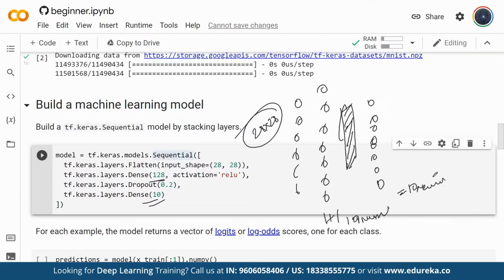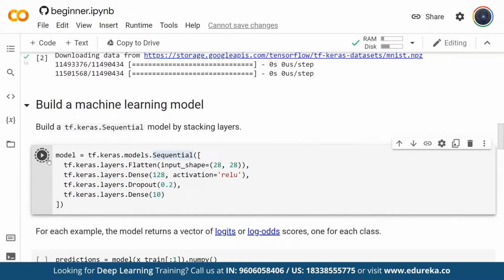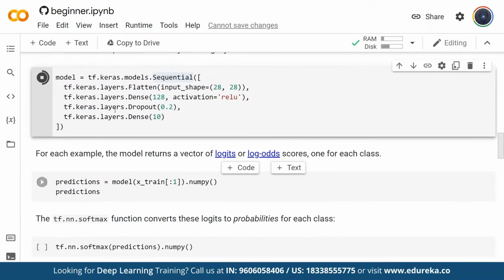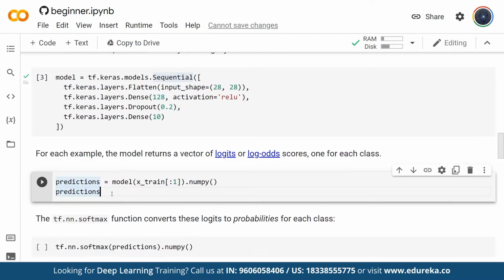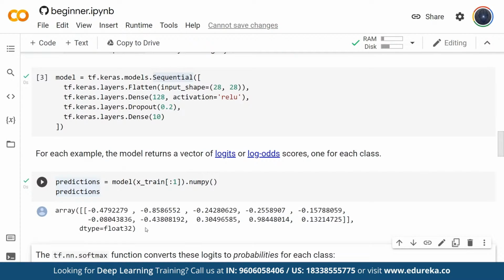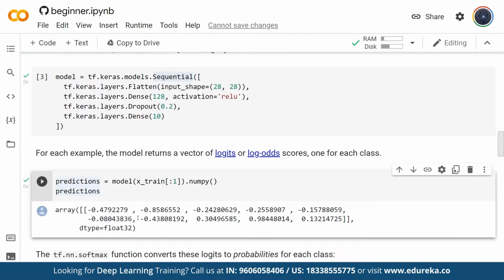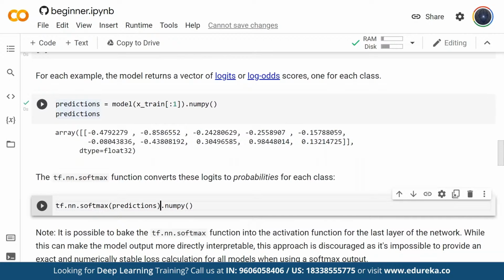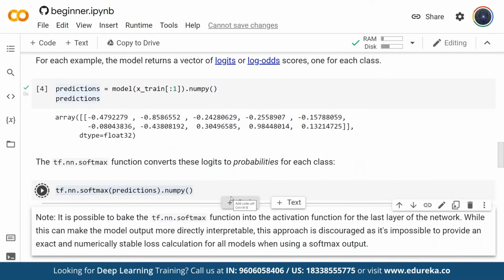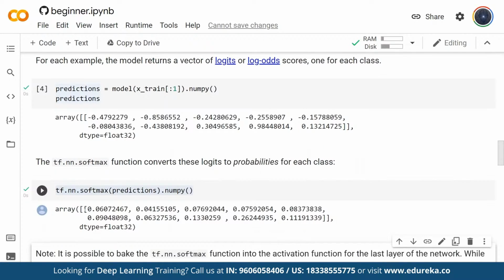Okay, in this way, we can build a neural network. As simple as that, I have to define my model as sequential, and I'm adding my individual layers over here. Once I do it, this will generate my neural network, which is my model. Once I have the model defined, I can directly run the predictions as well. Here this is running the prediction. On top of it, I'm using my softmax mathematical function in order to get the output in terms of probability.